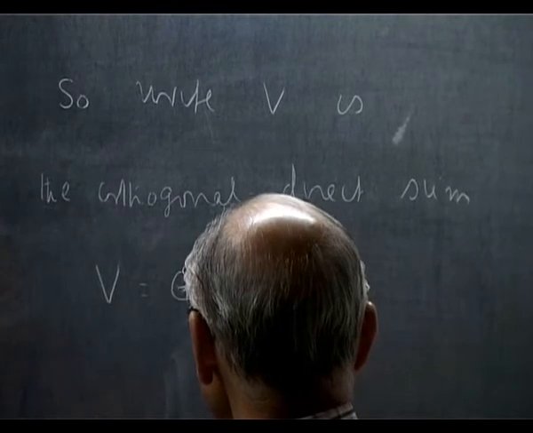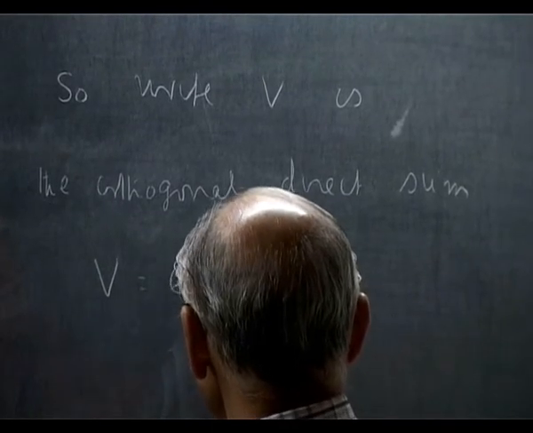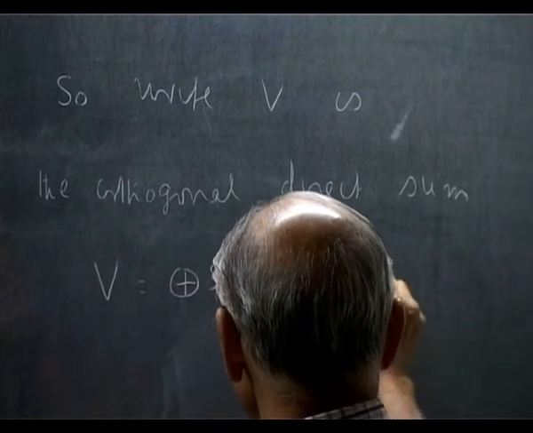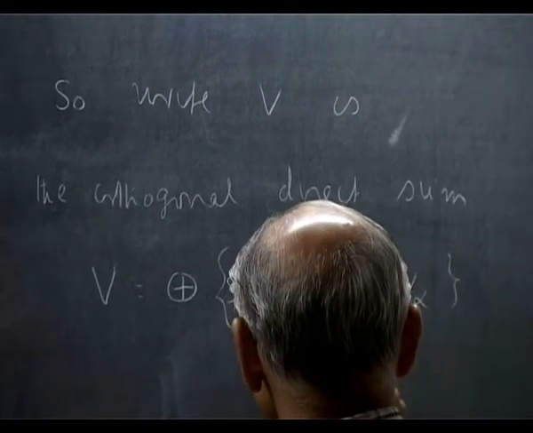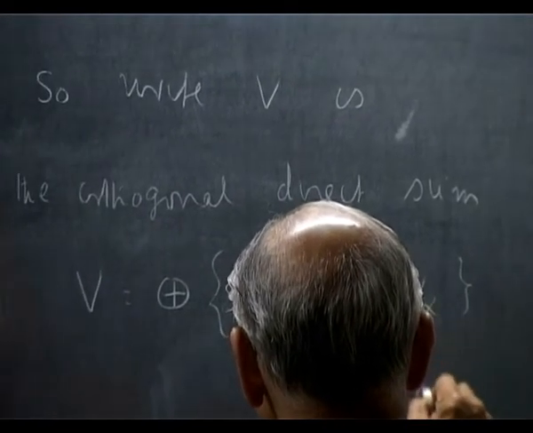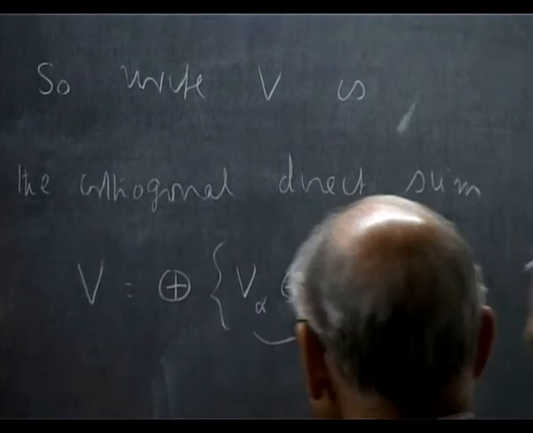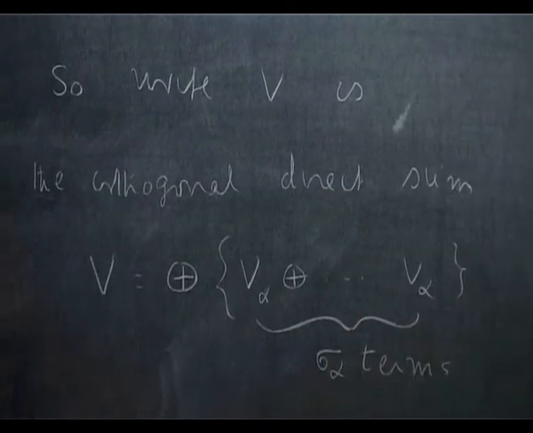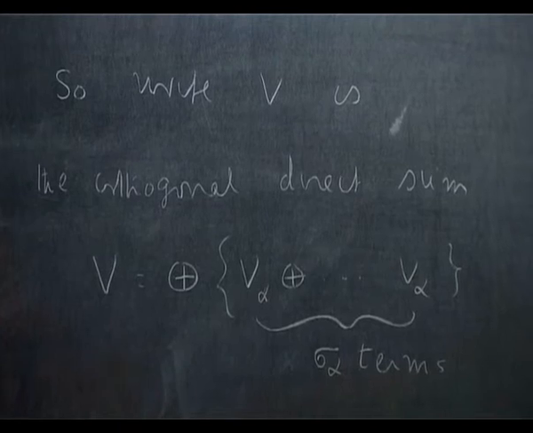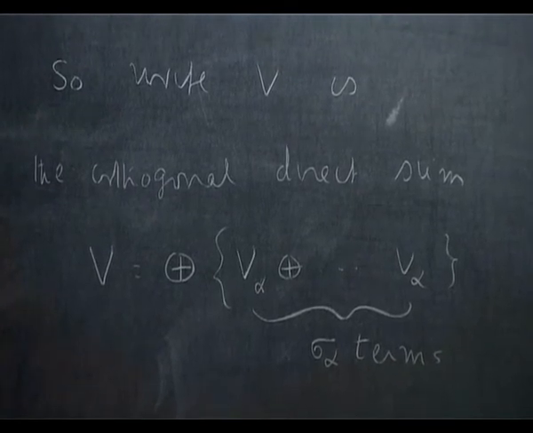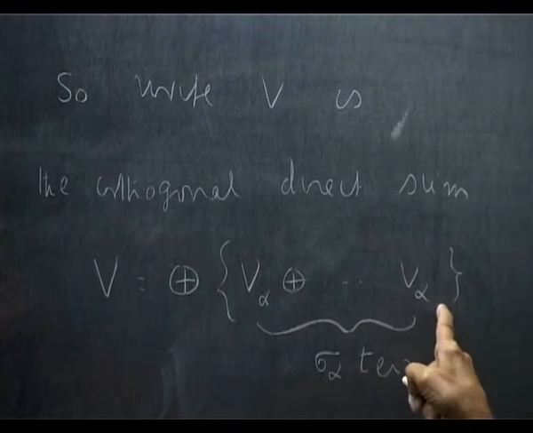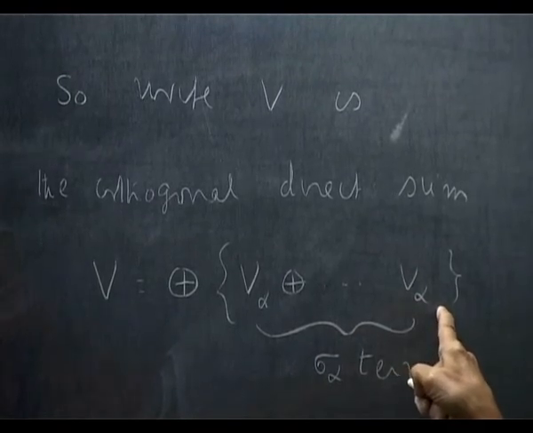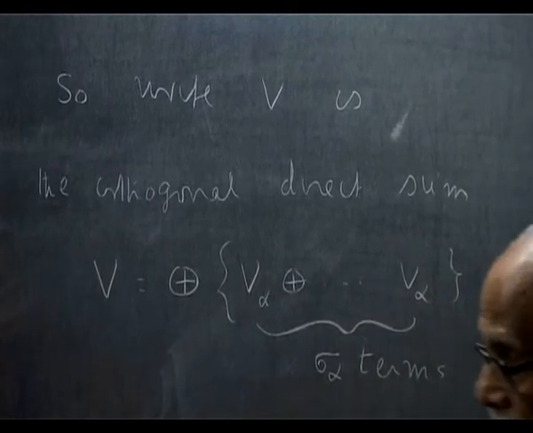For alpha you will get V alpha, with sigma alpha terms. Then you will sum over the different things, a group like that. There are sigma alpha copies here. Then another one, maybe another. So let us see what happens.